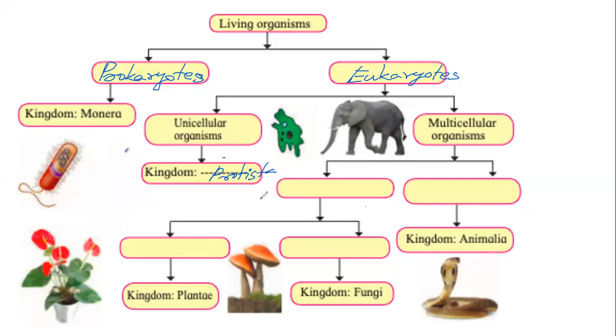Whereas the multicellular organisms are further divided based on cell walls. And we know it is the plants that have cell walls and the animals that do not have cell walls.